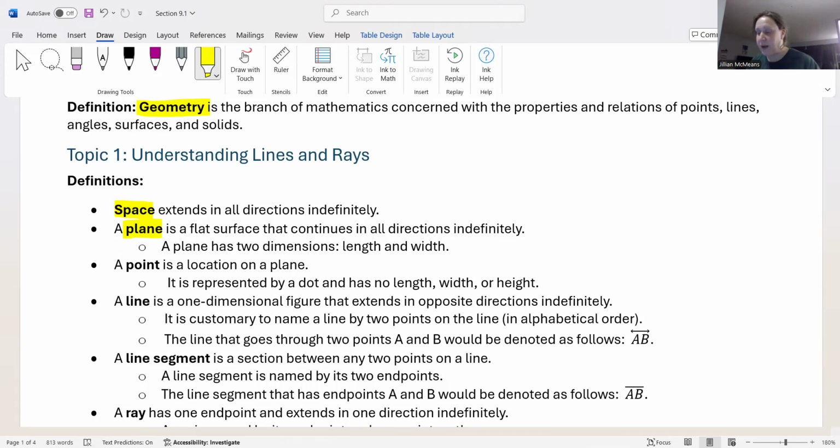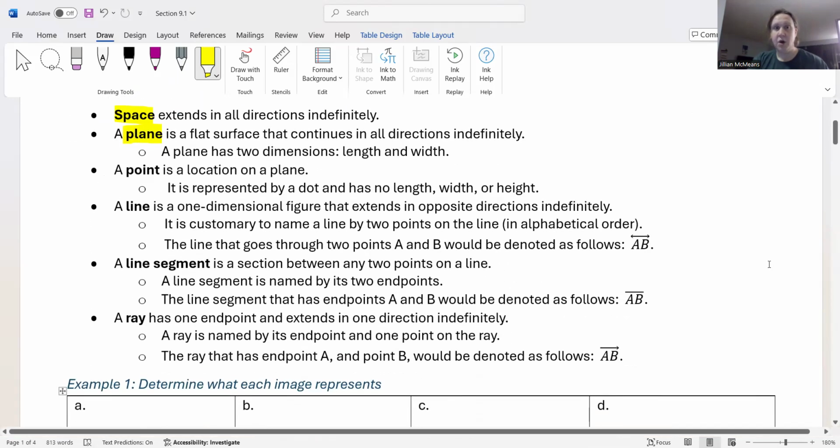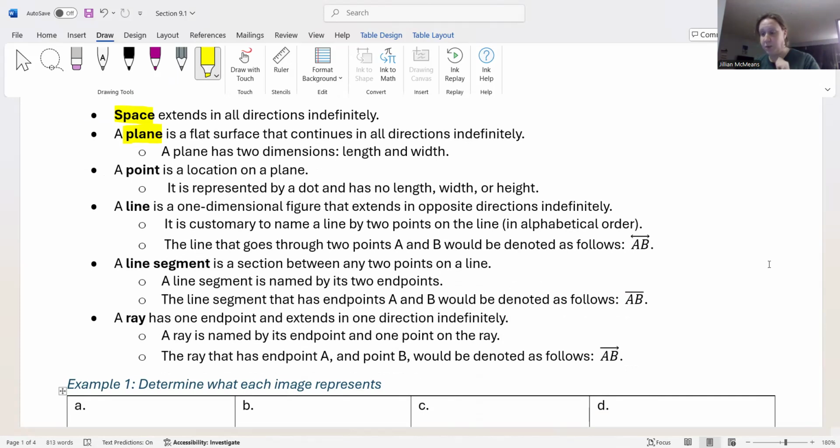That's it. Okay. Now we're going to get to the nitty gritty, the stuff that's really going to matter for us. We have a point. A point is a location on a plane. So it's just one teeny tiny location. Now, a point is generally represented by a dot with a label. We'll label it like point A or point B, but it doesn't have any length, width, depth, or height. It's just a location in space. We just use a dot to represent it.